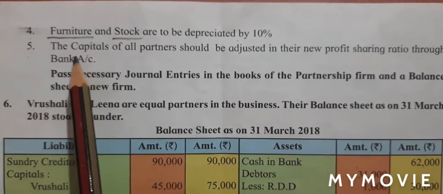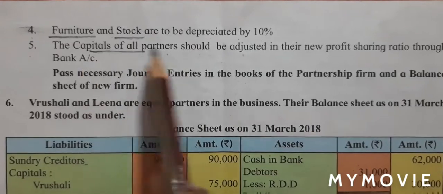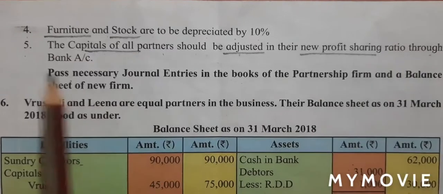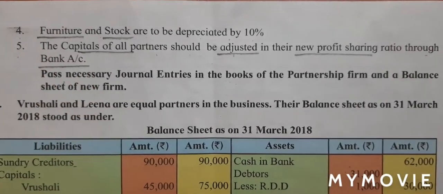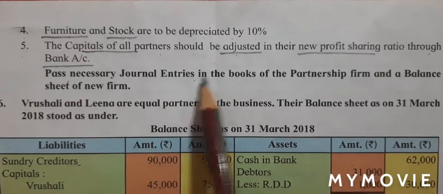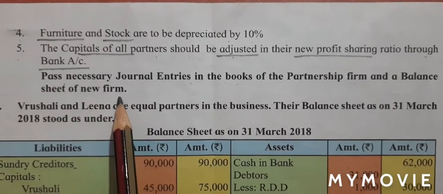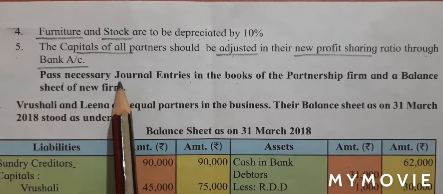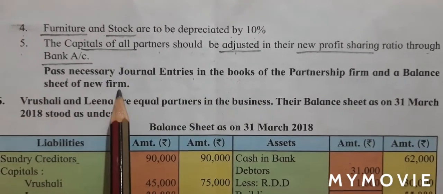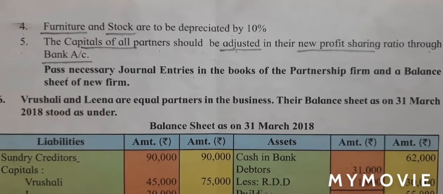Adjustment number 5. The capitals of all the partners should be adjusted. So capital has to be adjusted in their new profit sharing ratio through bank account. Pass necessary journal entries in the books of the partnership firm and a balance sheet of the new firm. Any which way, students, we are passing journal entries as well as the ledger format. So you will have your balance sheet also over there. So we have read our question and now we are ready to begin to solve the sum.